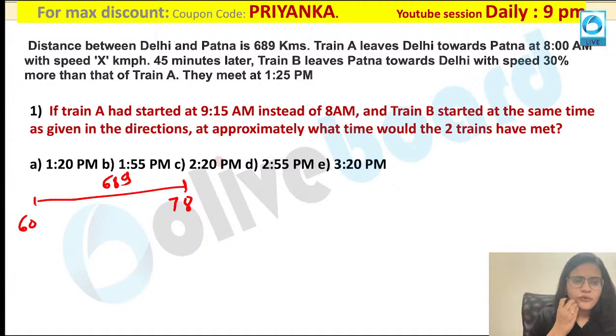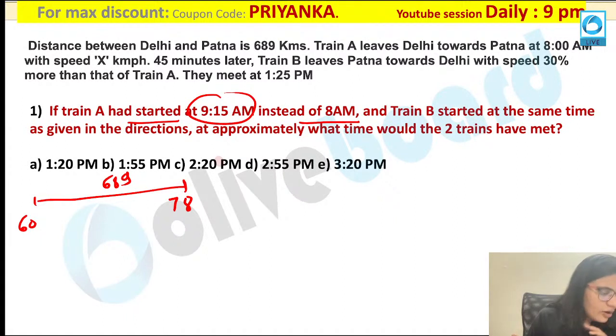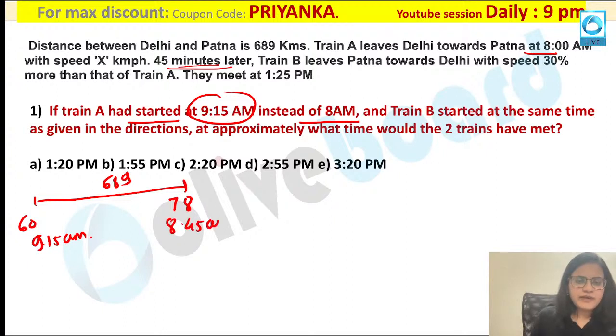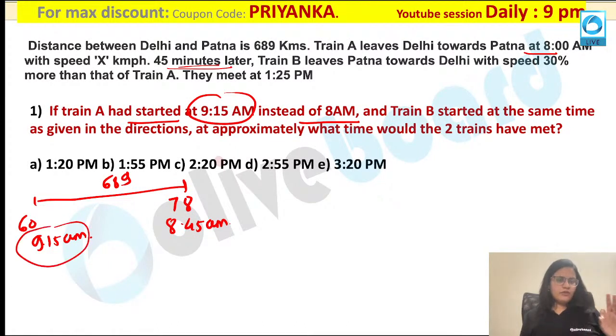Now what is said in your question? Train A has started at 9:15 a.m. instead of 8 a.m., and train B has started 45 minutes late. That means it is starting at 8:45 a.m. All of you please pay attention over here. Just now I have told you, whatever is your later time, that would be your reference. Are you getting my point? Whatever is your later time, that would be your reference.